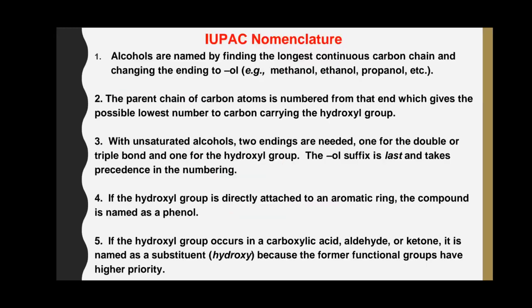IUPAC nomenclature of alcohols. According to IUPAC nomenclature, alcohols are named by finding the longest continuous carbon chain and changing the ending to "ol" by replacing the E from the parent alkane name. The parent chain of carbon atoms is numbered from the end which gives the lowest possible number to the carbon carrying the hydroxyl group.